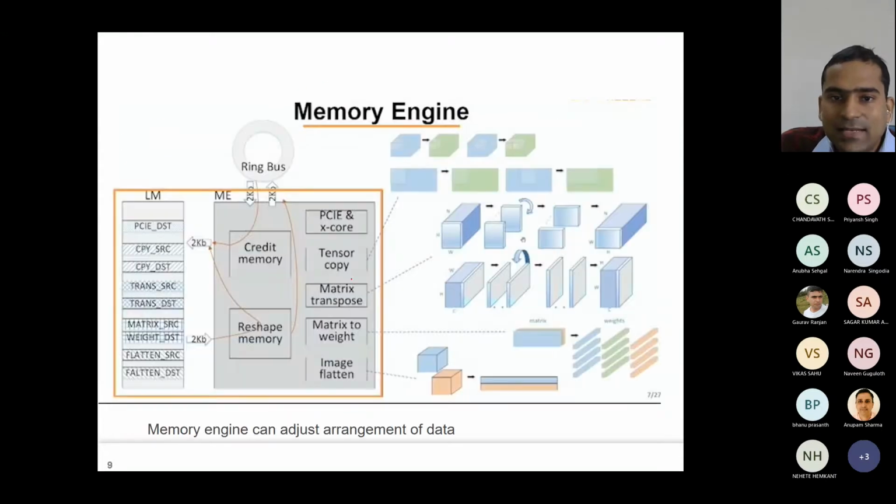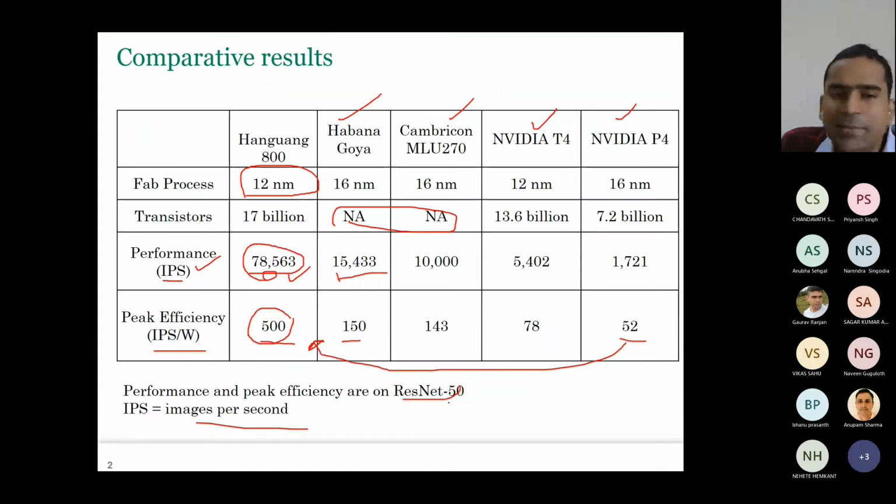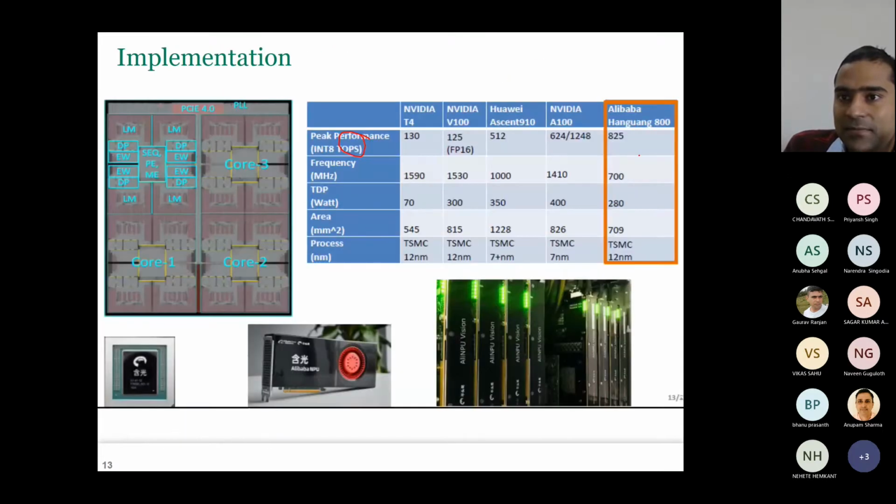So here, that 78,000 was the IPS. That means given the ResNet and a certain image size, which is not mentioned here, it can process this many images per second. And here, 825 is the peak performance you can give. So assuming you can have 100% utilization, and now you remember the arithmetic intensity, that factor comes in. Then it can do 825 tera operations per second. Here it can do only 130. Here it can do 125. This can do 512. This can do 1250.